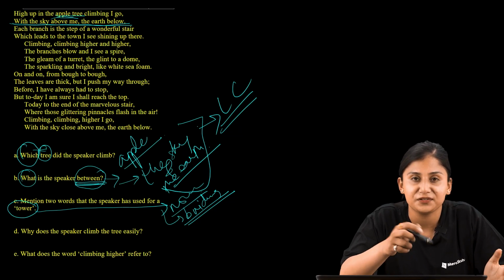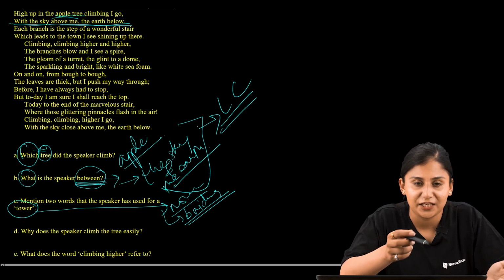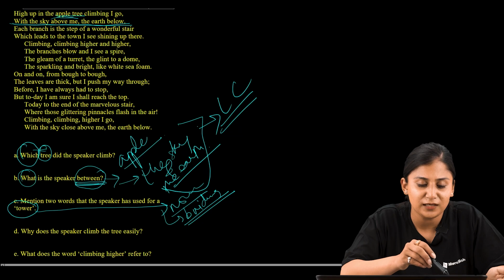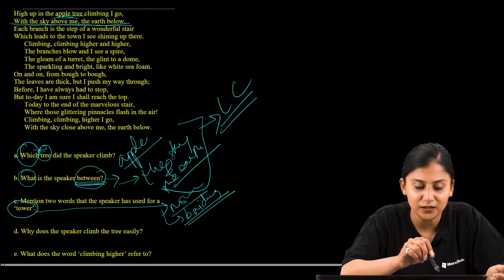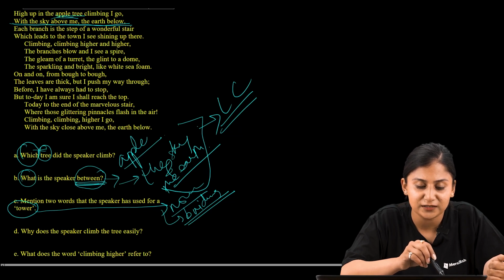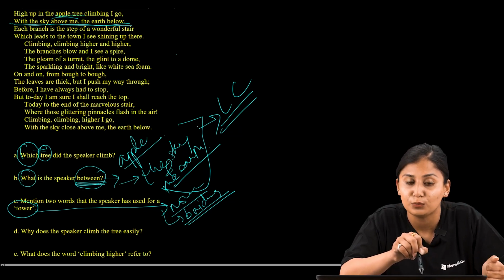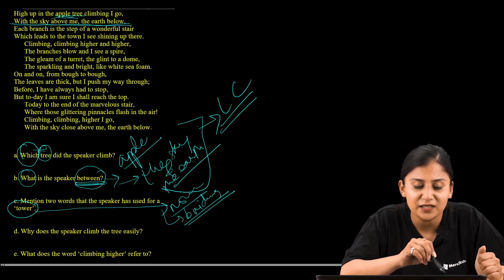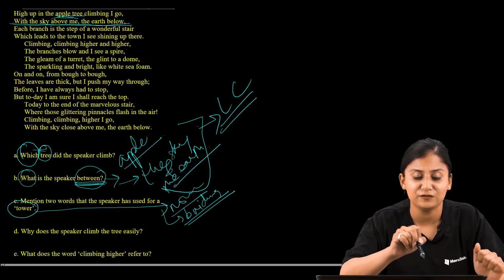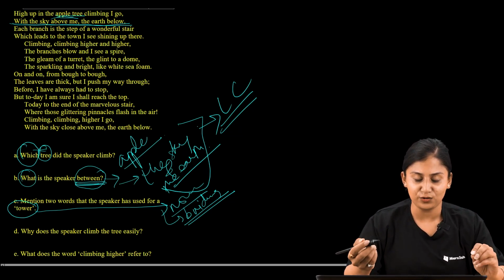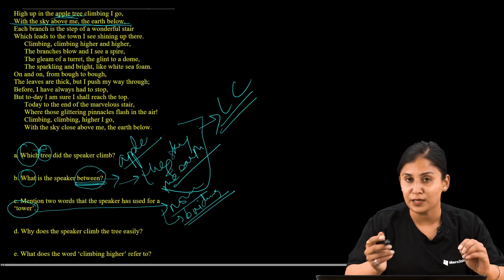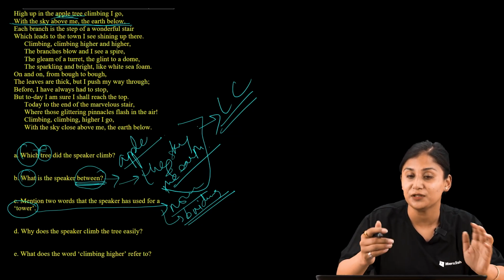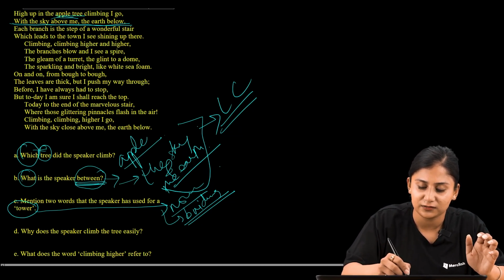Let us begin with the second stanza. Climbing higher and higher, the branches blow and I see a spire, the gleam of a torrent, the glint to a dome, the sparkling and bright like white sea foam. As I already mentioned, tower is a noun and it refers to a kind of building. Tower refers to a tall building.